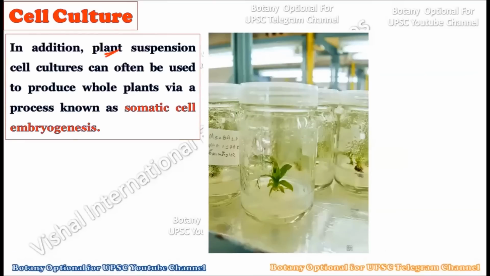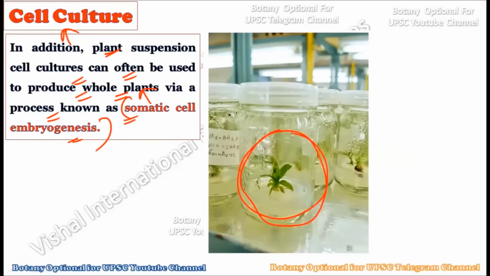In addition, the plant suspension culture can often be used to propagate whole plants via a process known as somatic cell embryogenesis. By using somatic cell embryogenesis, we can create whole new plants using this plant tissue culture. A single cell can be converted into a whole new plant if you provide appropriate conditions: aseptic conditions, proper sterilization, and a rightly created liquid medium. All these conditions can give you a whole new plant out of only a single cell.